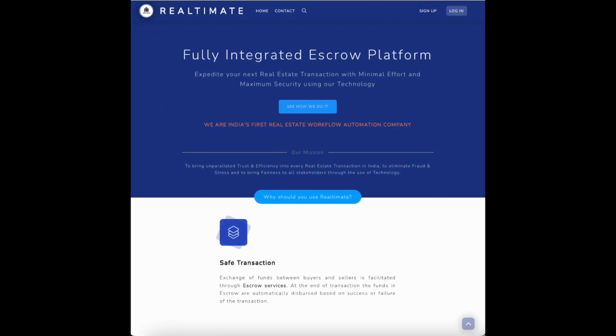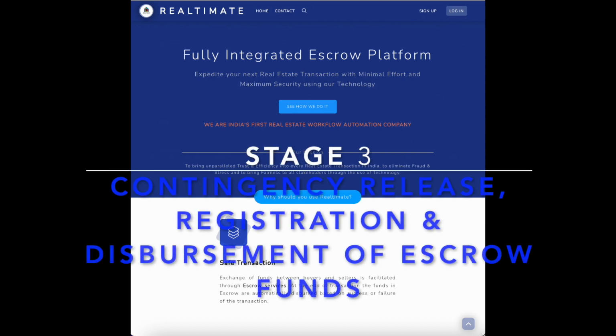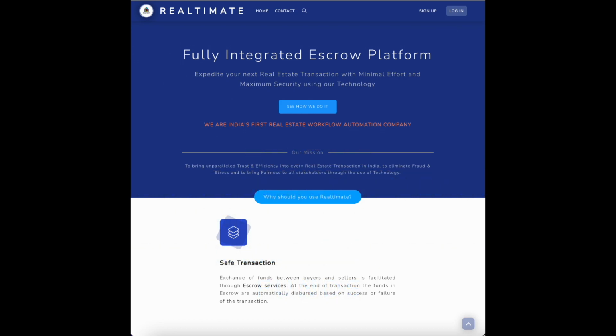Now that the second stage is over, the third stage starts and it includes release of contingencies, registration of the property, and finally the disbursement of escrow funds. I should be able to show the release of contingencies and other features of our application at this stage, but since the property registration happens offline, I can only show you what happens after the registration and talk to how the funds will be released. So let me dive into the release of contingencies here.